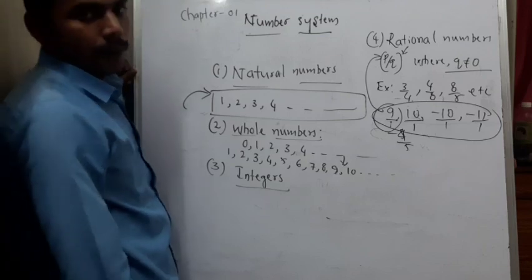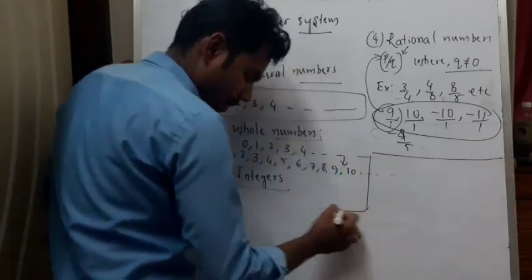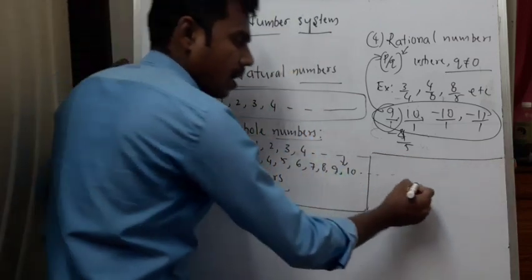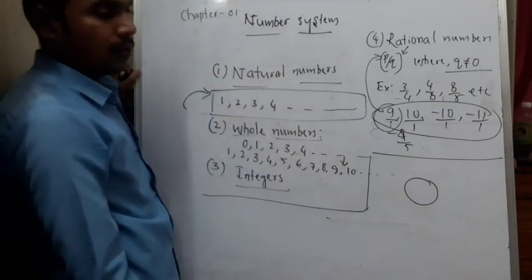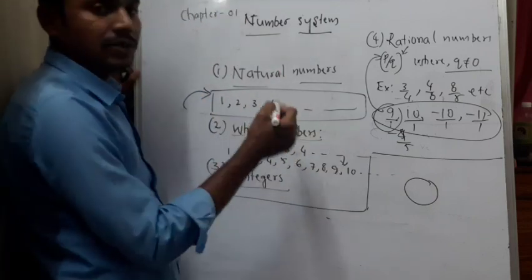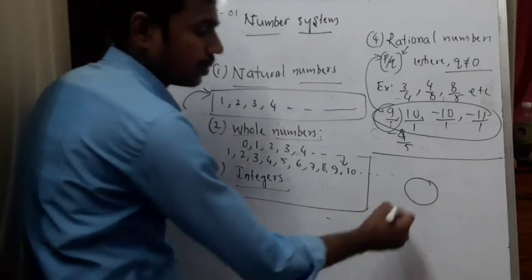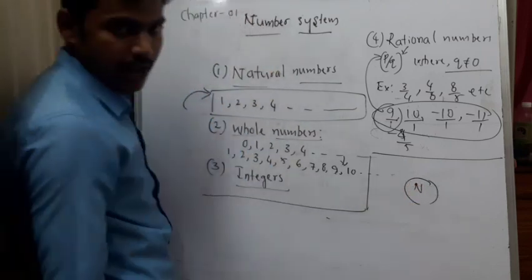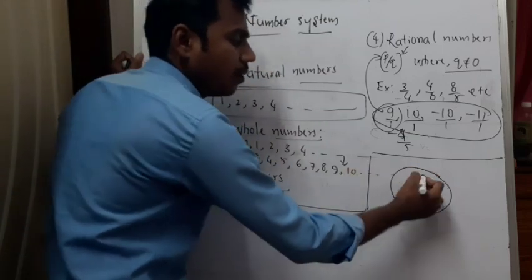Now, when I summarize this: natural numbers are the numbers whose count begins from 1. If I represent this as natural numbers, and to this I include 0, we get whole numbers.